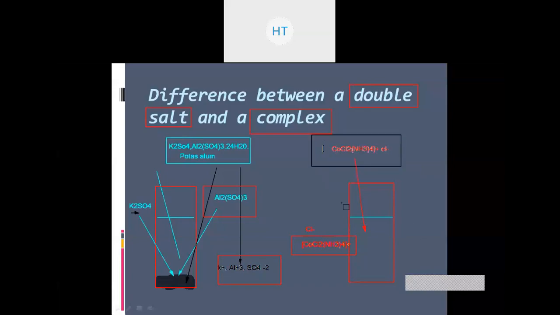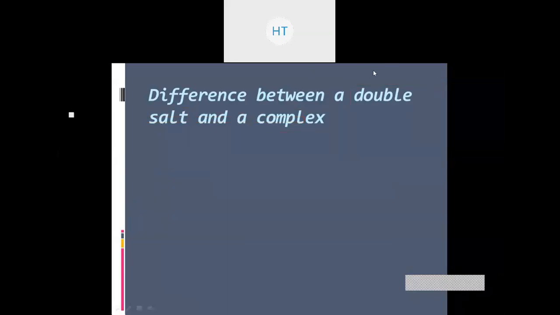So I hope you understood what exactly a complex is. A complex is nothing more than a compound which, when added into water, does not dissociate completely into its ions. Now shall we see the differences between these two? Let us first write here. Can you please write this down, because I have not prepared a separate slide for this.